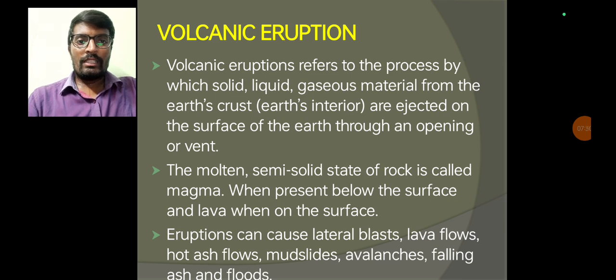In a volcanic eruption, the molten and semi-solid state of the rock is called magma when it is present below the ground surface, and lava when it is above the ground surface. These eruptions can cause lateral blasts, lava flows, ash flows, mudslides, sometimes avalanches, falling ashes and flash floods. It can also trigger earthquakes, landslides and mudslides.